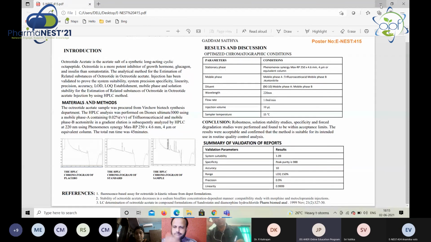What is the name of the detector which is used? UV, sir. UV and PDA detector? One is sufficient, no? We can use either UV or PDA. What did you use in your instrument? UV, sir. Okay, then. Thank you, sir.